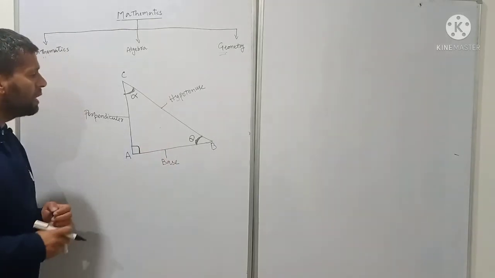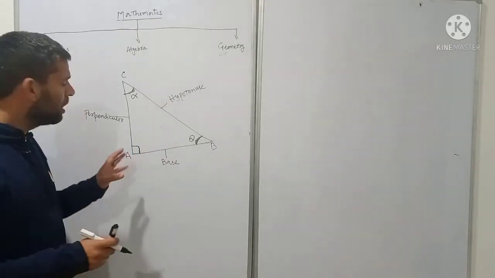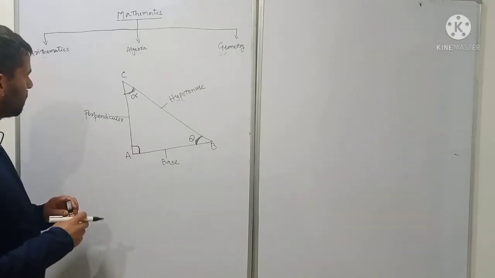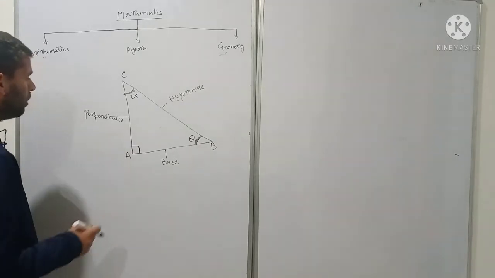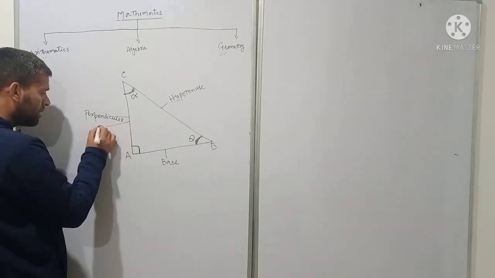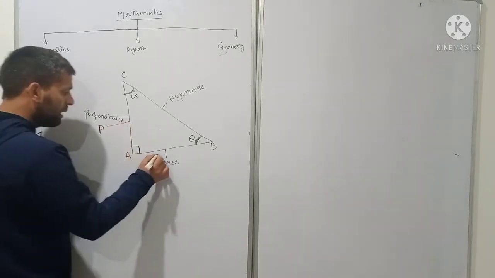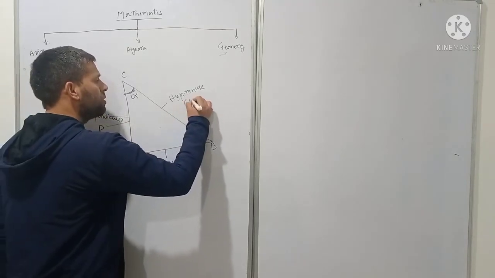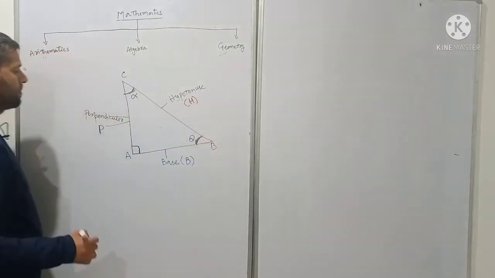Father of trigonometry is Hipparchus. So many mathematicians have contributed a lot. Now students, what I am going to do now, this is perpendicular, and perpendicular is denoted by P. This is base, and base is denoted by B, and this is hypotenuse, it is denoted by H.